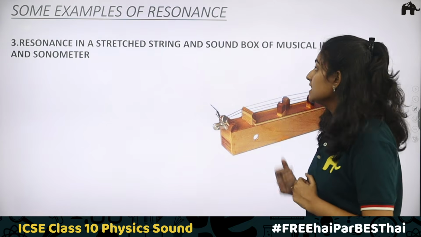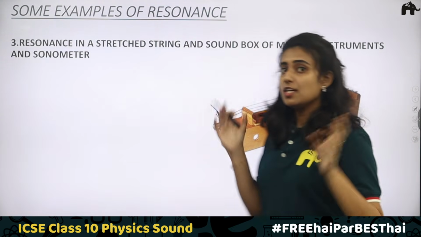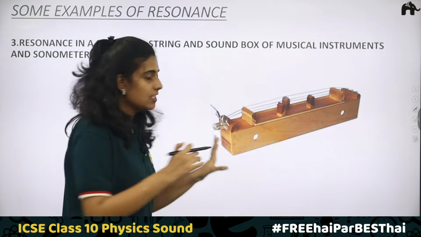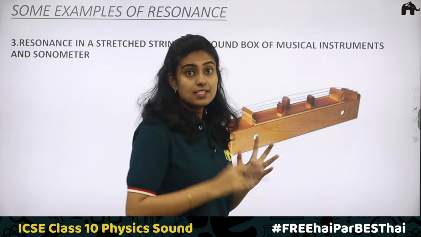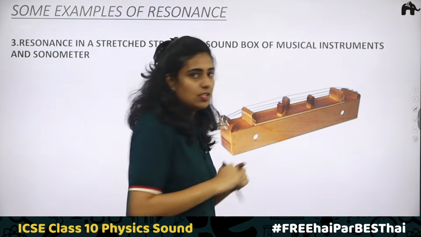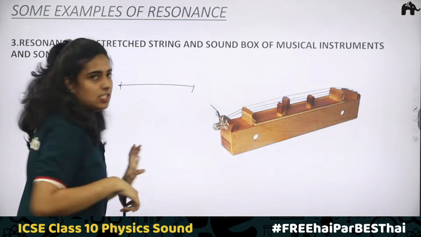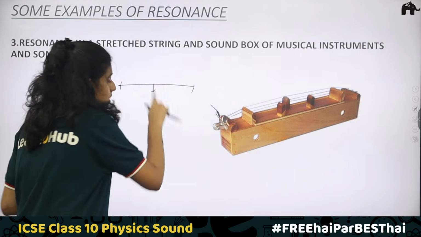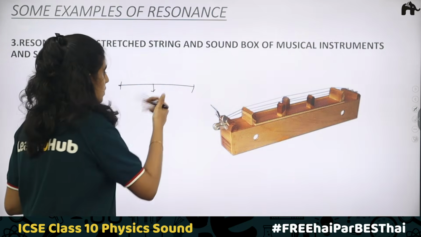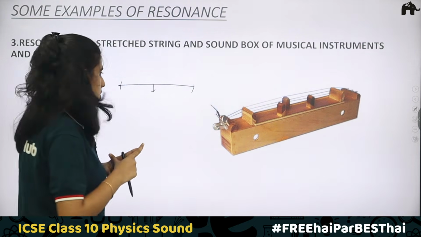Next, third one: resonance in a stretched string, the sound box of musical instruments, and the sonometer. You have a sonometer where there is a sound box, a big box in which there is an air column. So when you strike the string, what happens? Just to take the case of a stretched string: this is a string. When you stretch it, what is happening? When the natural frequency becomes equal to the frequency of forced vibration, you will be able to hear a maximum sound.